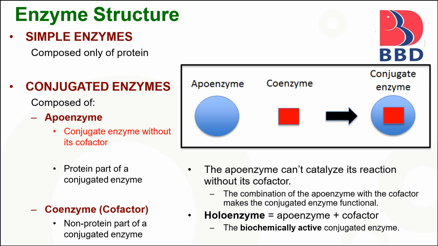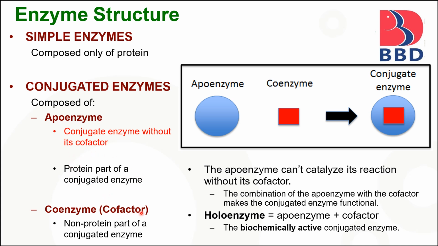Next is the enzyme structure. There are two types of enzymes: simple enzymes and conjugated enzymes. Simple enzymes are composed only of proteins, and conjugated enzymes have two parts. The first one is the apoenzyme, and the other one is the cofactor or coenzyme. Apoenzyme is a conjugated enzyme without its cofactor, and it is the proteinous part of the enzyme.